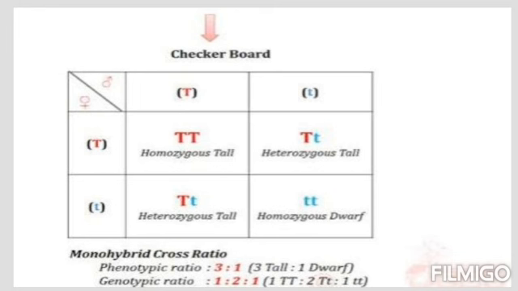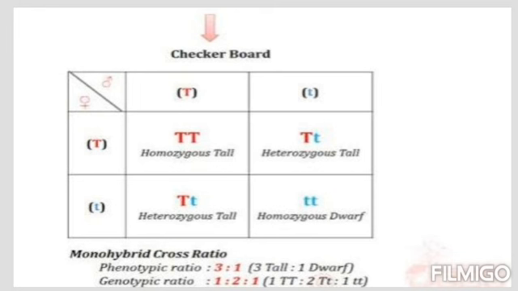As small t is in pure form, look at the condition. Both the genes are identical, both are small in nature. So this plant will become a dwarf plant. How are you looking at all those things? Phenotype. If we talk about phenotype, it is the characteristic which you look at. So by looking, out of these 4 plants, 3 look tall and 1 looks dwarf. So 3:1 is the ratio for phenotype.